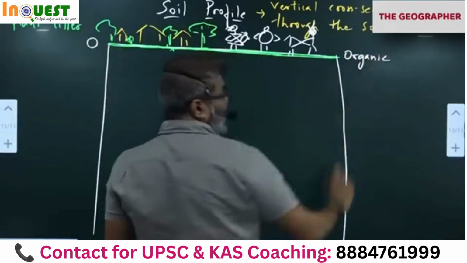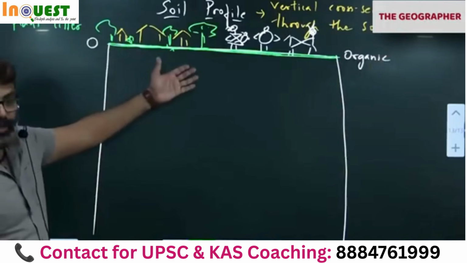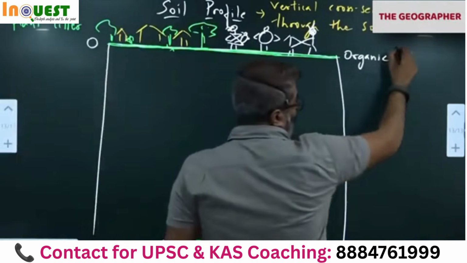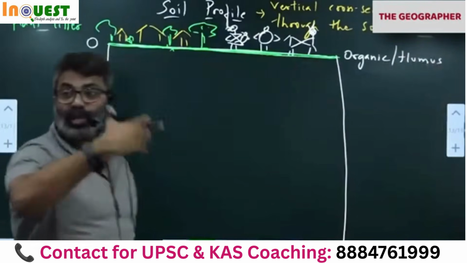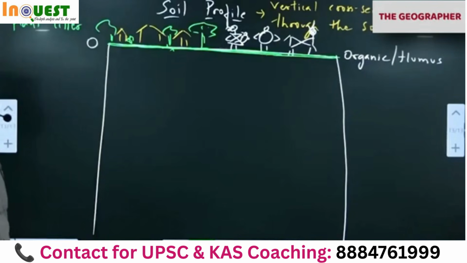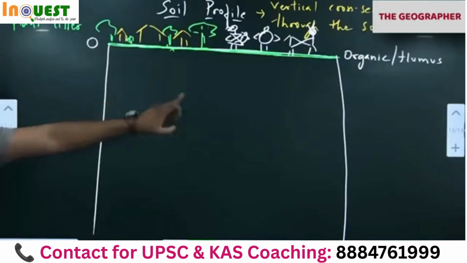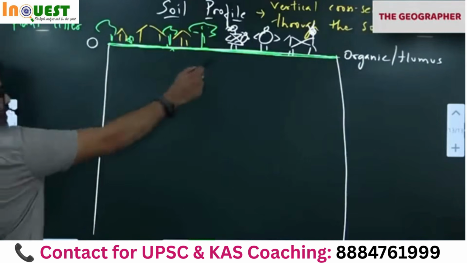All this organic matter will slowly decompose in the presence of oxygen, aerobic decomposition, forming humus. What is humus? Humus is decomposing organic matter. Don't write, please wait. Wait and understand, then you can write. Organic matter is decomposing. That decomposing organic matter is called as humus. This is the question, what is humus? So they have asked. So this layer is called as O layer.